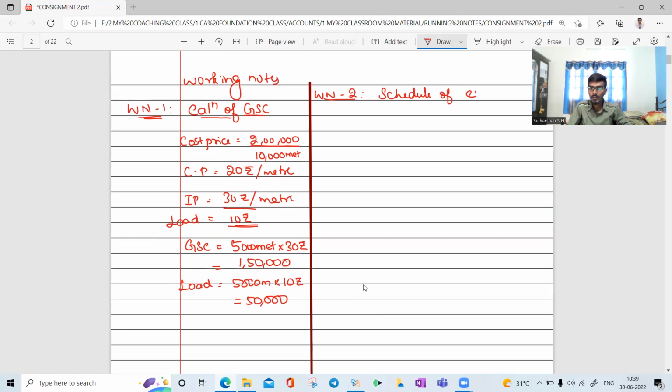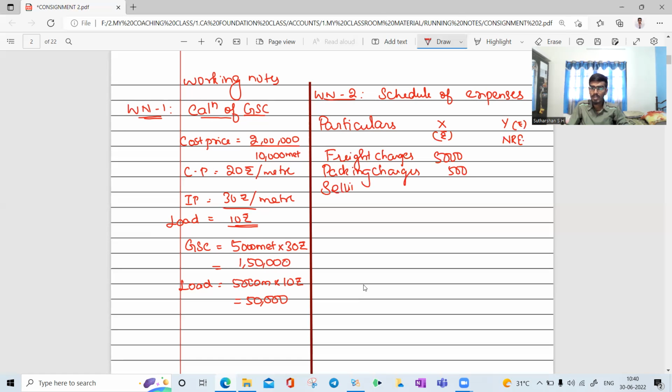Schedule of expenses, particulars, X, Y. There are only non-recurring expenses. Freight charges are how much? 5,000. Packing is how much? 500.